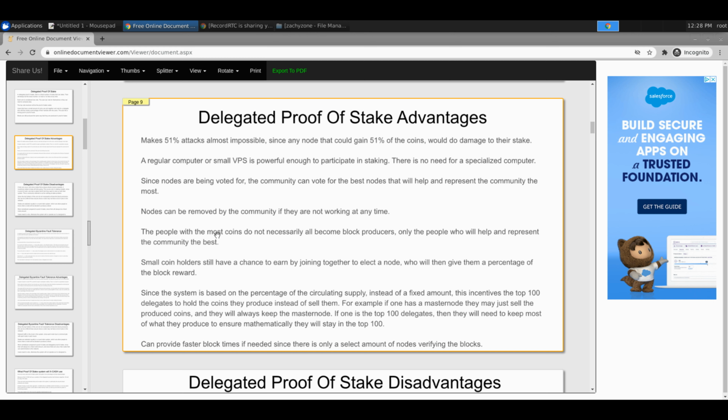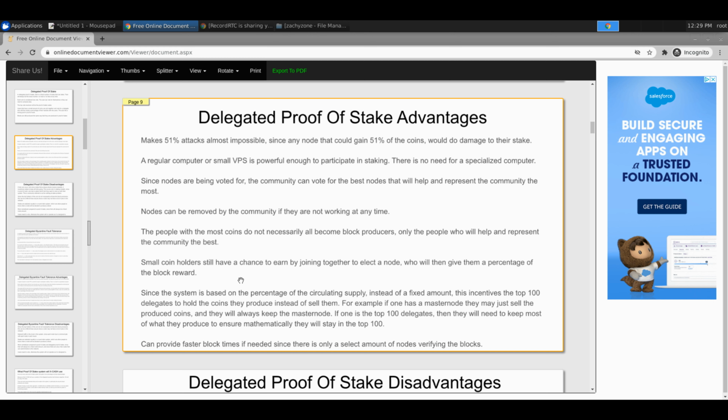So I like that. Also, the rich get richer thing doesn't exactly work, because you might not actually have a lot of the coin, but you're popular, so you get voted in. So I kind of like that too. That's a nice change. Small coin holders, that's what it talks about, they can join together. And then here's an interesting one. I've talked about this a few times on Discord, when people have asked questions, or tried to ask, like, how is this better, and so on.